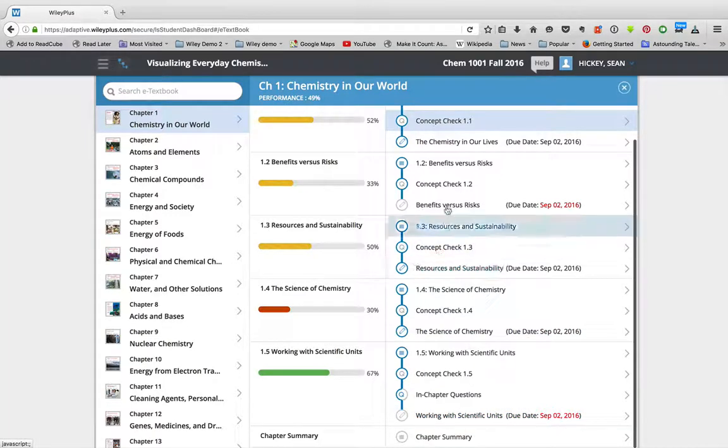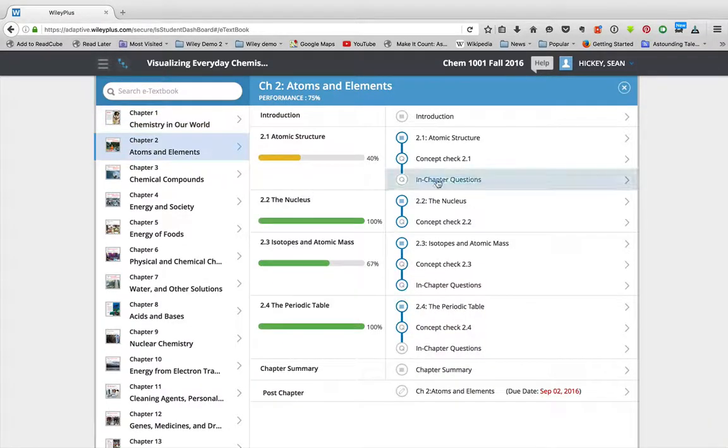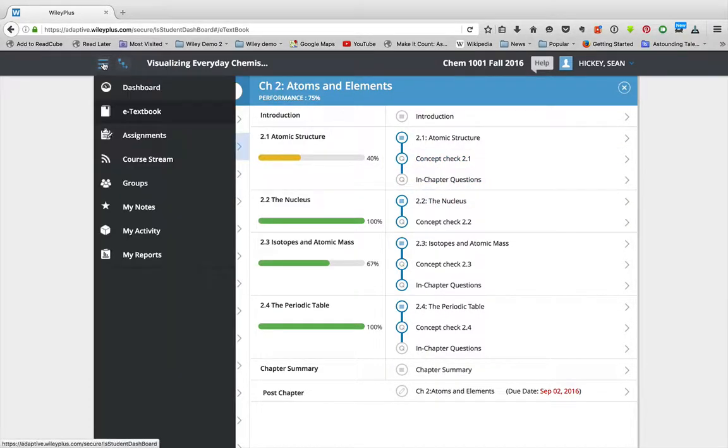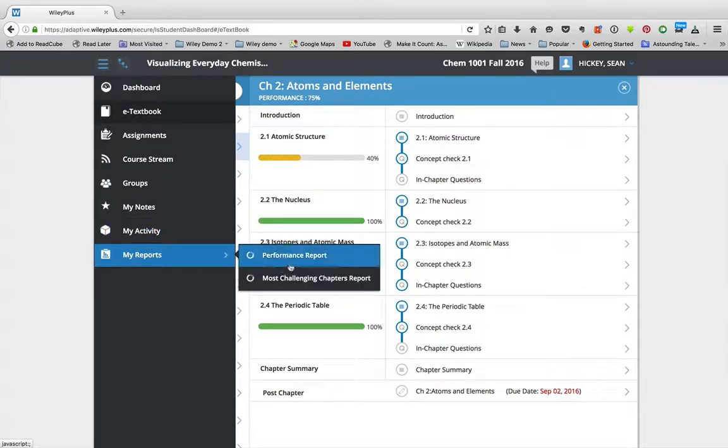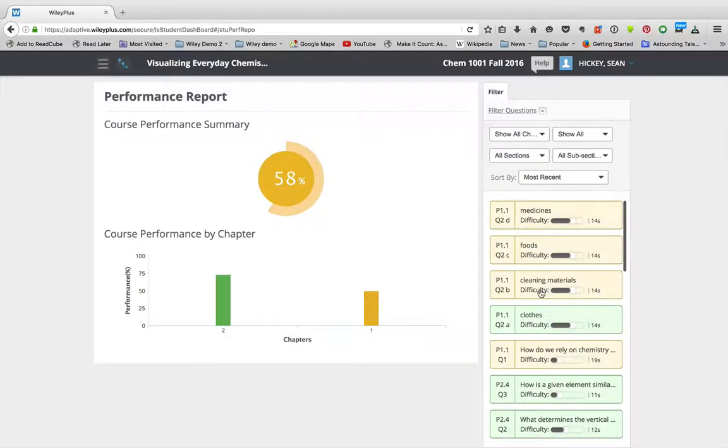So I could go in and do that. I haven't done this assignment here, so I can go in and do that. In chapter 2, there are some concept questions and in-chapter questions right after each other, so in some of the sections you have two sets of questions to answer. But in your performance report, you can see all those questions.